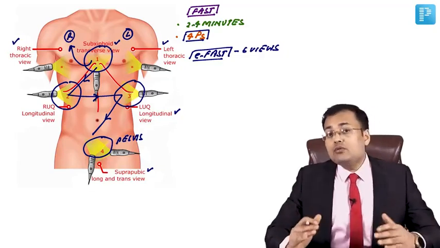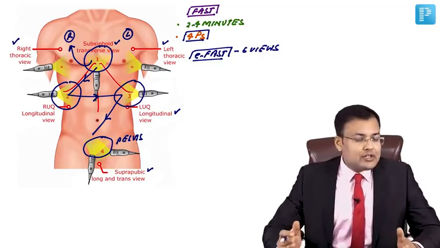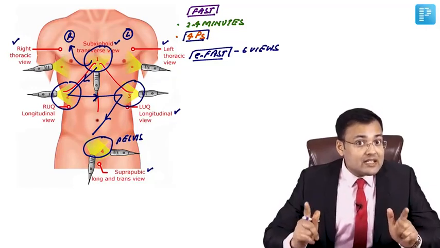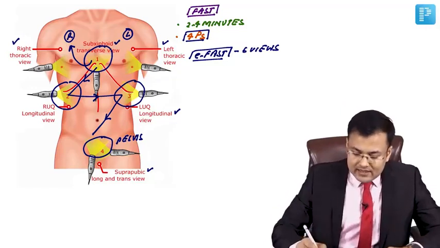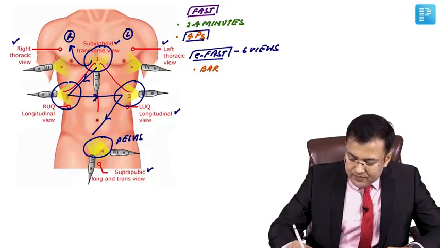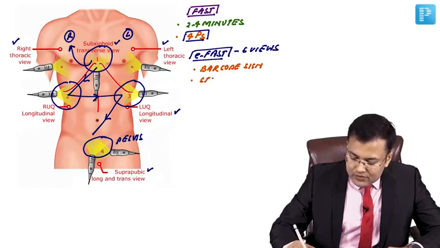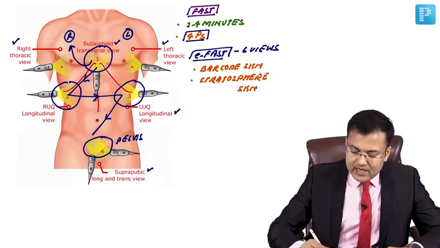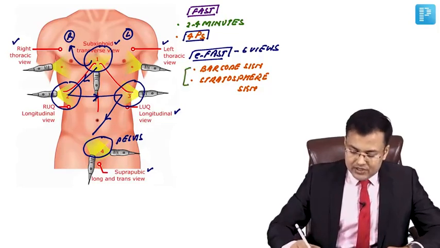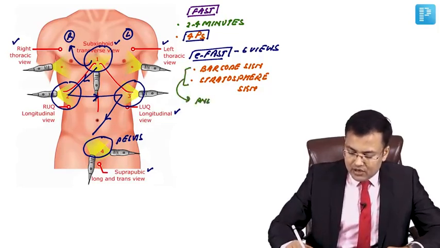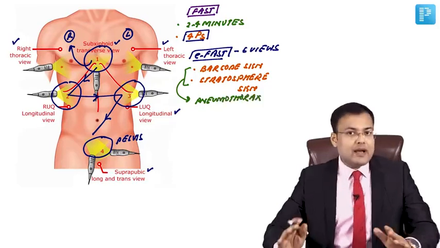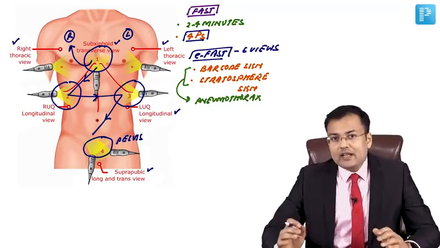A question was asked in AIIMS 2 to 3 times that in patients of pneumothorax, what's the characteristic sign seen on E-FAST? That's known as barcode sign, also known as stratosphere sign. And this sign is seen in which patients? The patients of pneumothorax on E-FAST, right? So patients of pneumothorax have barcode sign, stratosphere sign on E-FAST.